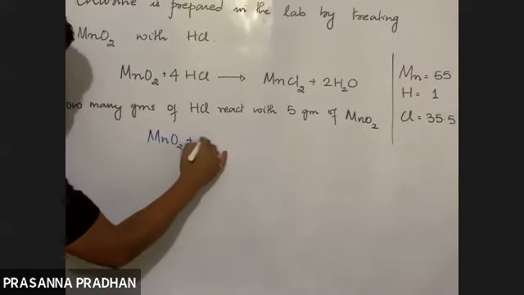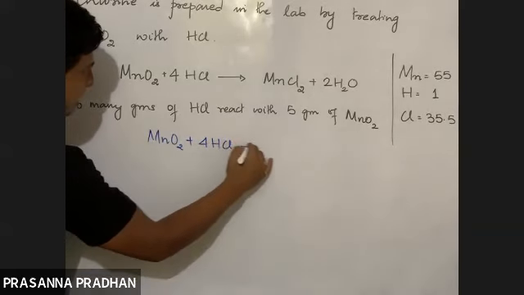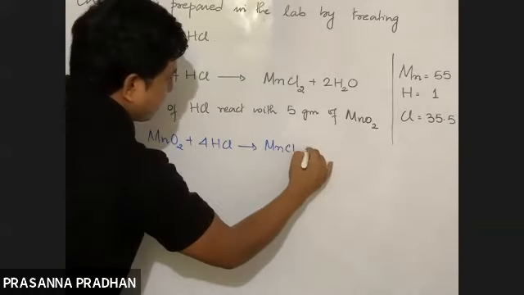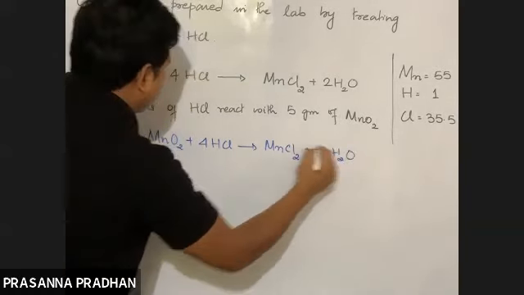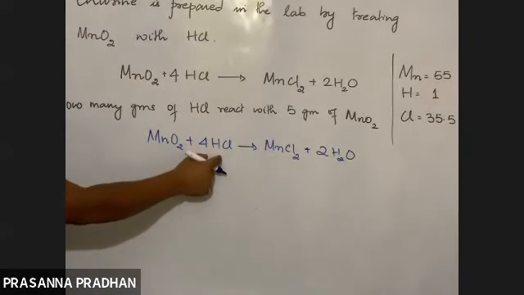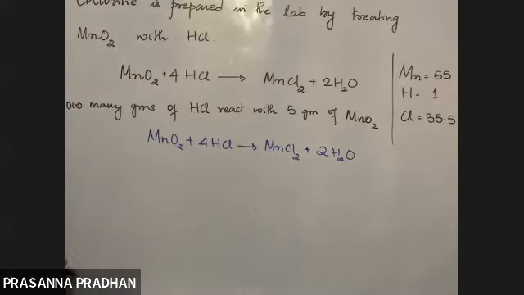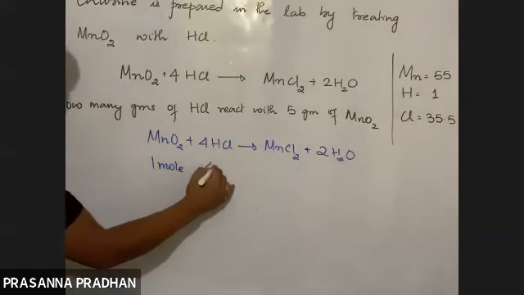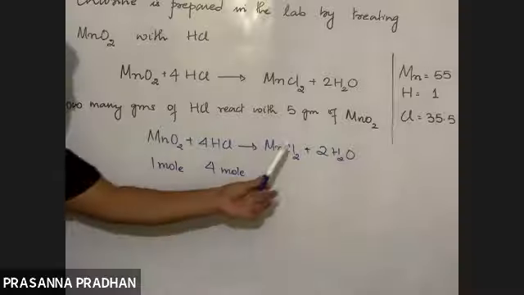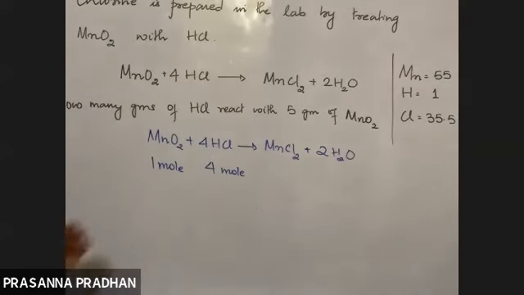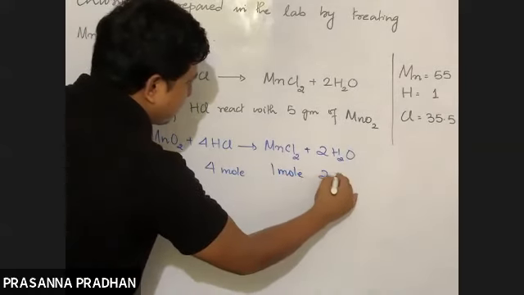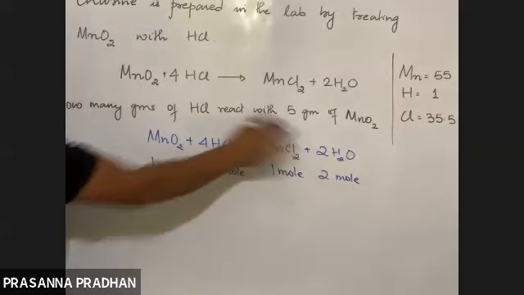MnO2 plus 4HCl gives us MnCl2 plus 2 water. So you are supposed to find out the number of grams of HCl which reacts with 5 gram of MnO2. I have 1 mole of manganese dioxide. It reacts with how many moles of HCl? 4 moles of HCl. I think these are not required because we need the relationship between MnO2 and HCl. Or I can write that it produces 1 mole of MnCl2 and 2 moles of water, although I don't require this information.